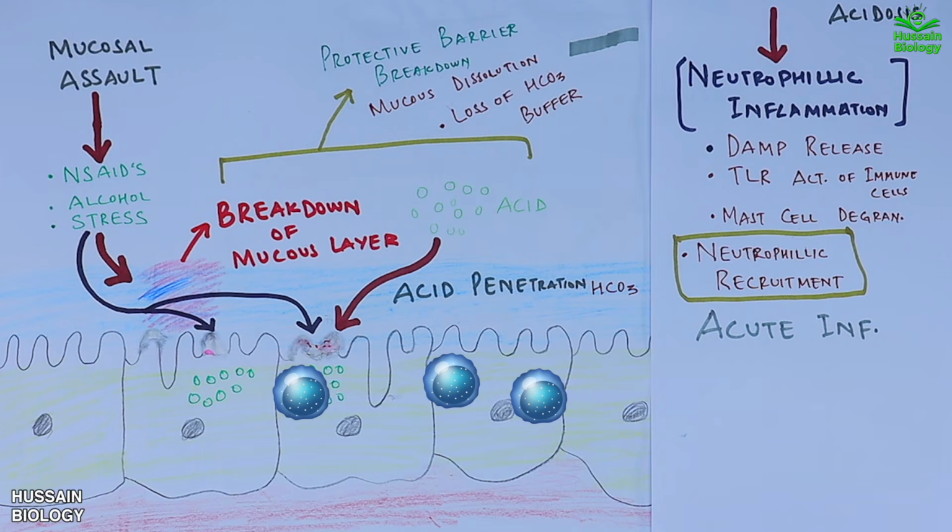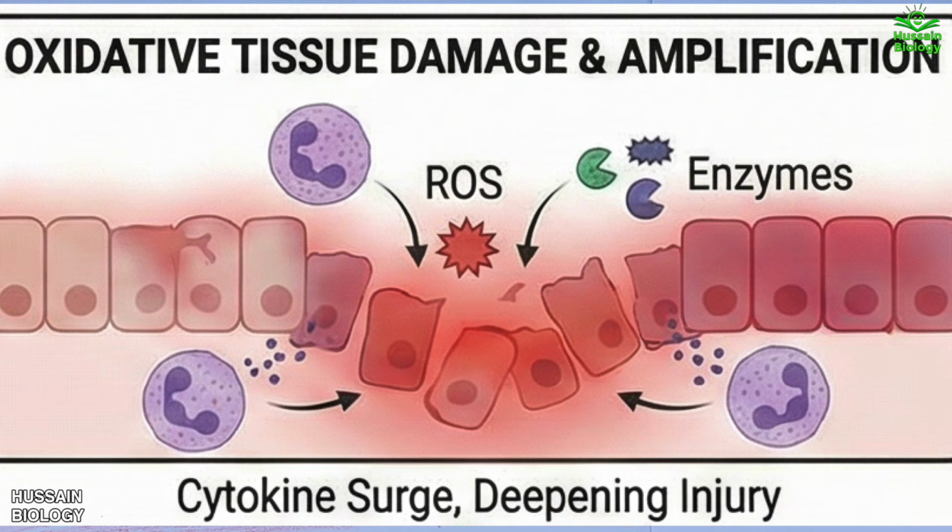Now once this acute inflammatory response is initiated, we immediately move into the next phase of injury, which is oxidative tissue damage. At this stage, the activated neutrophils begin to release a barrage of reactive oxygen species, that's ROS, as shown in the diagram, and proteolytic enzymes. These oxidants act like chemical weapons, further injuring the epithelial cells and significantly deepening the mucosal damage.